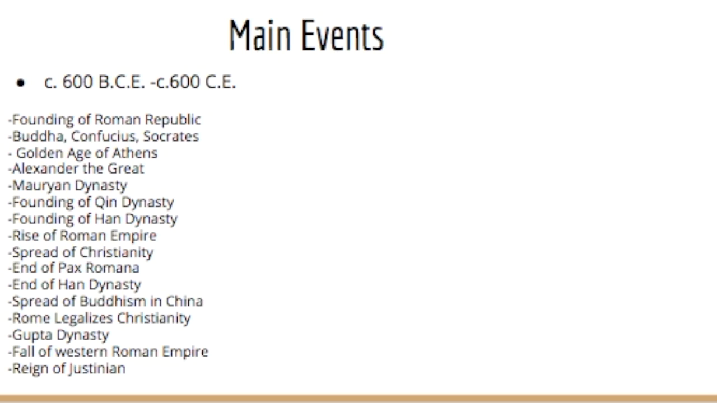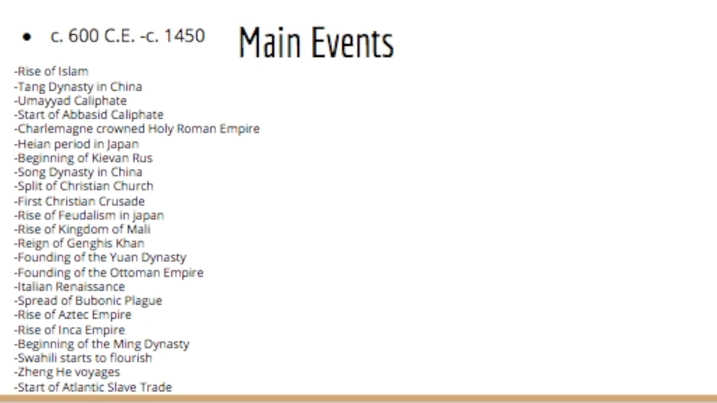The main events of 600 BCE to 600 CE were founding of Roman Republic, Buddha, Confucius, Socrates, Golden Age of Athens, Alexander the Great, Mauryan Dynasty, founding of Qin Dynasty, founding of Han Dynasty, rise of Roman Empire, spread of Christianity, end of Pax Romana, end of Han Dynasty, spread of Buddhism in China, Rome legalizing Christianity, Gupta Dynasty, fall of Western Roman Empire, and the reign of Justinian.